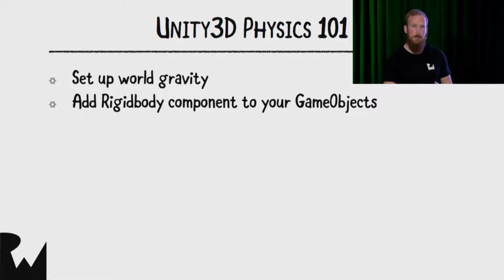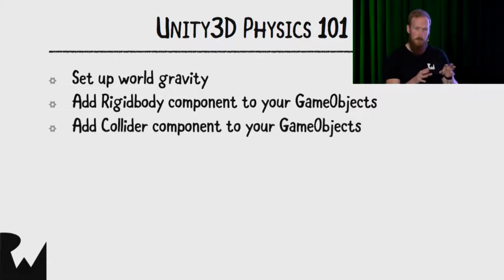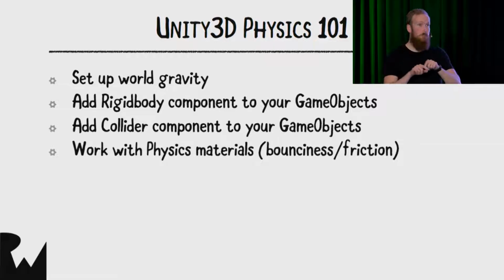That allows your game object to be simulated in the physics engine, and Unity does that automagically for you. As long as you've got that component attached to your game object, it'll simulate it in the physics world. You can also attach colliders, which makes sure your game objects will collide with other objects, and you can define bounding areas around your game objects with those. You can work with physics materials too, controlling things like bounciness and friction. That's optional, you don't have to do that, but it allows you to simulate those as well.